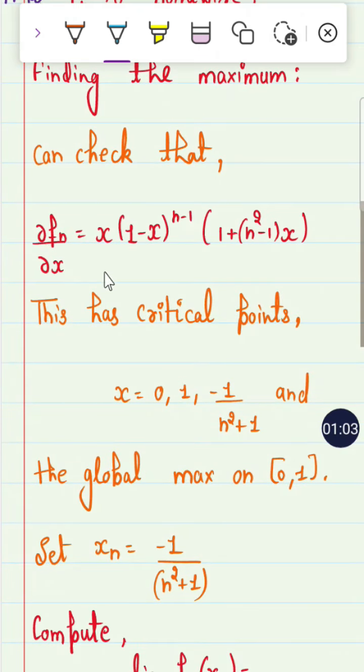For pointwise convergence, we have to find the maximum first. ∂f_n/∂x = n(1 − x)^(n−1)(1 − (n+1)x). At which point does it have a critical point? It has critical points at x = 0, 1, and 1/(n+1), and at that point this gives the global maximum on the closed interval [0, 1].